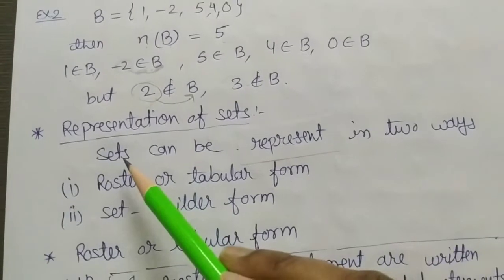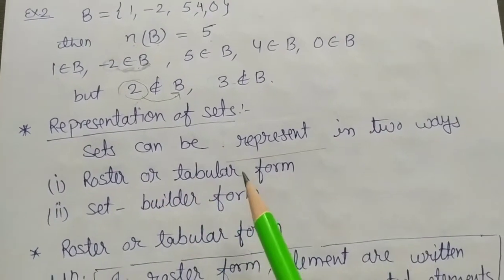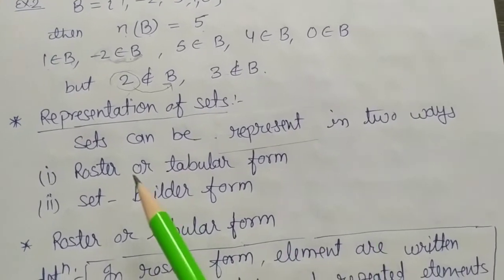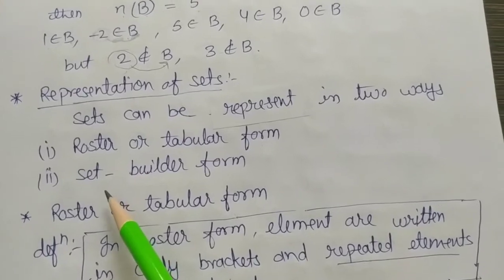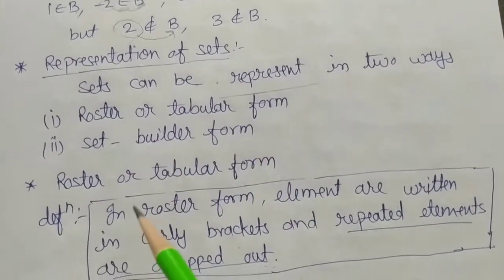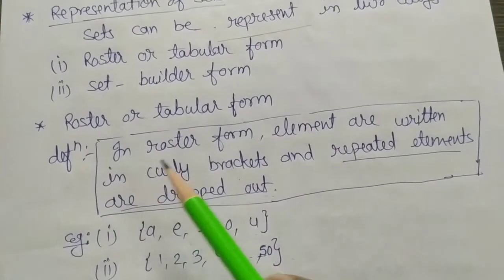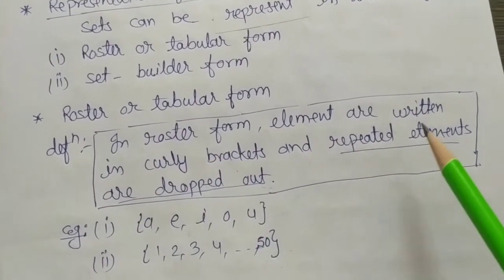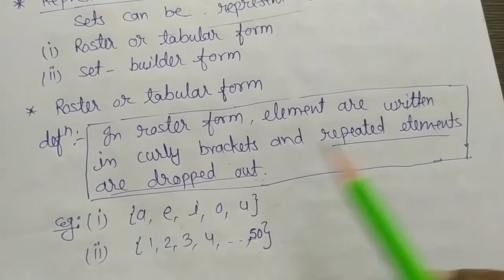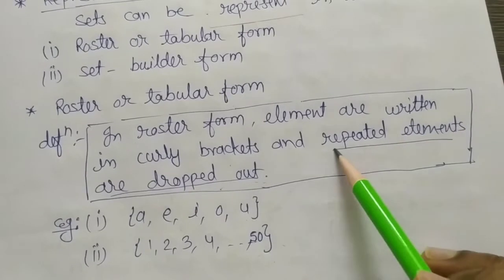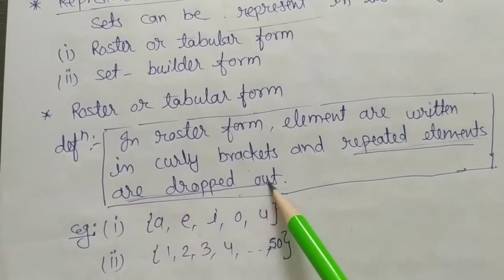Now come to the representation of set. Sets can be represented in 2 ways. First, roster or tabular form. Second, set builder form. First, roster or tabular form. Definition: in roster form, elements are written in curly braces and repeated elements are dropped out. Point to be noted: repeated elements are dropped out.